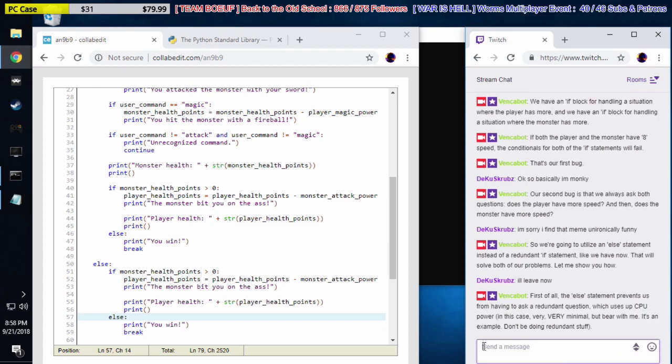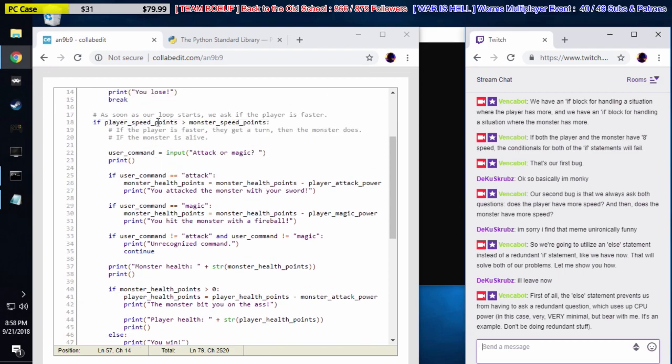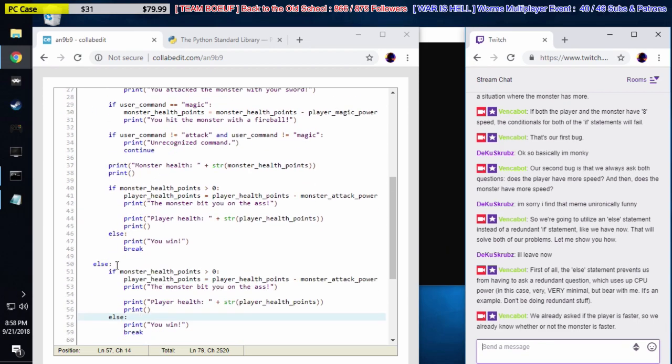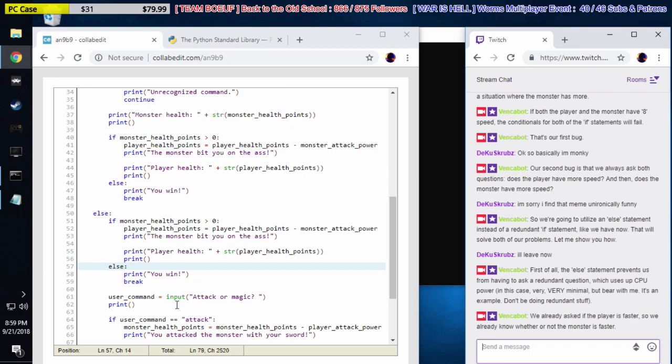It's a redundant question because if we already asked that question once, we already asked, is the player faster? So we already know whether or not the monster is faster, right? So we use this else statement that says, if this is not true, then do all this stuff.